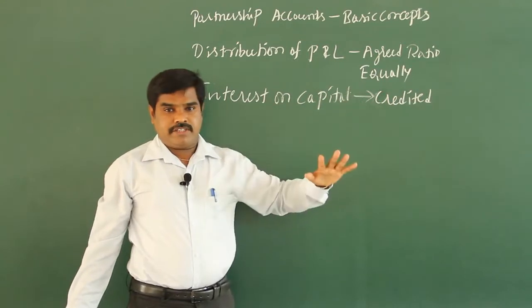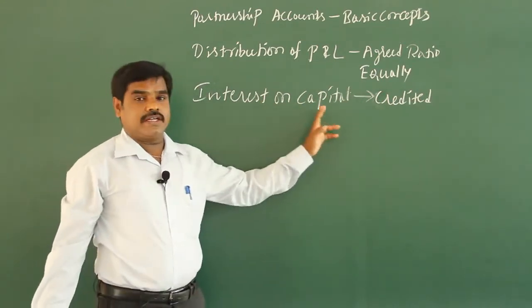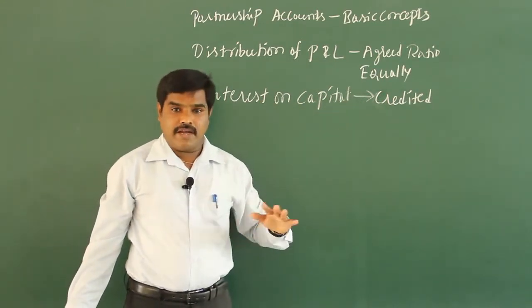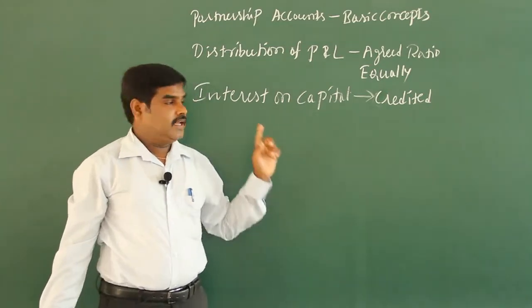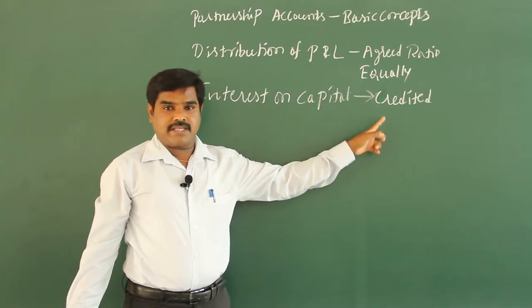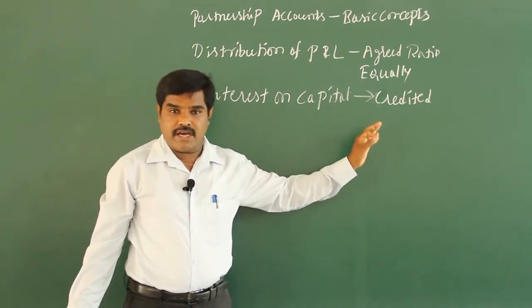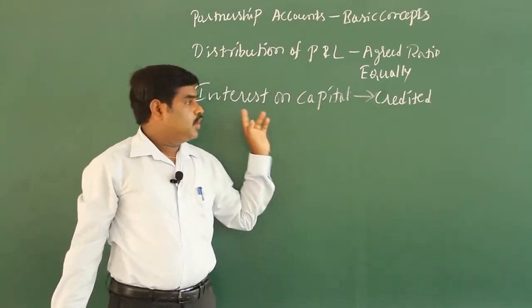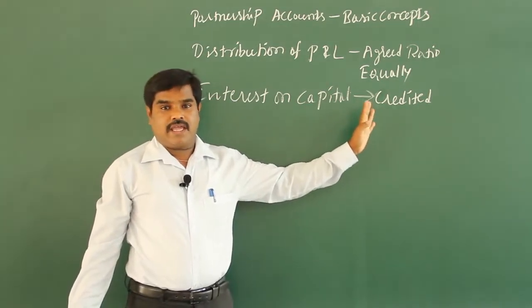If it is not mentioned in the agreement, then interest on capital should not be calculated. Okay, keep it in your mind. Interest on capital has to be calculated and credited to partner's capital account if it is mentioned in the agreement. If it is not mentioned, no interest should be calculated on capital.